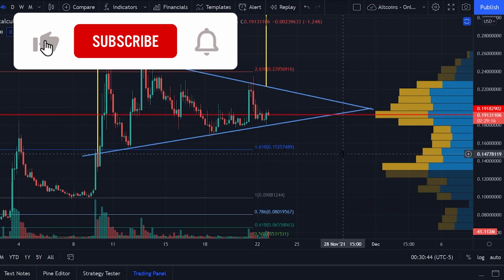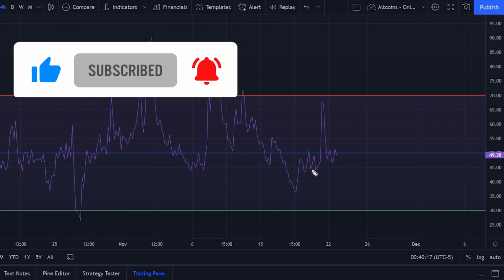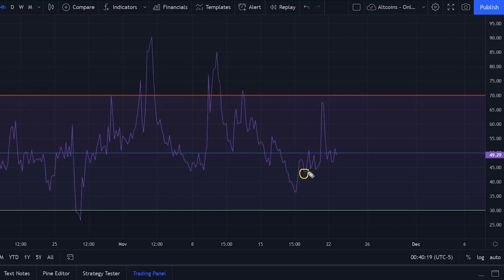But now let's look at some indicators for Iotex in the 4-hour time frame, right? From the RSI, we see that Iotex is gaining strength in the lower time frame, right? It is forming higher lows at the moment, and it has not yet broken this upward trend on the RSI. So this is positive for Iotex.